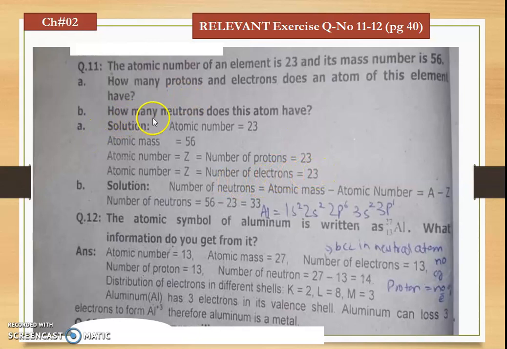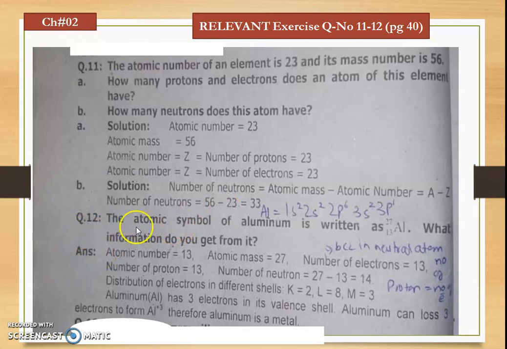Our second part asks how many neutrons this atom has. We can simply calculate the number of neutrons by the formula atomic mass minus atomic number, A minus Z. A is the symbol for atomic mass while Z is the symbol for atomic number. 56 minus 23 is equal to 33, which is the number of neutrons we have calculated.